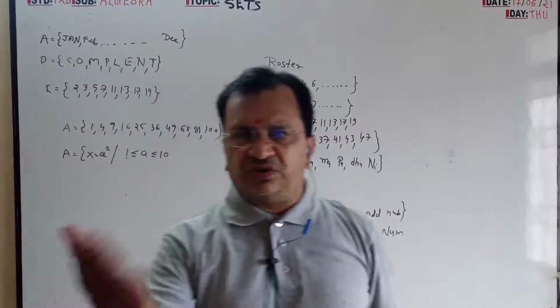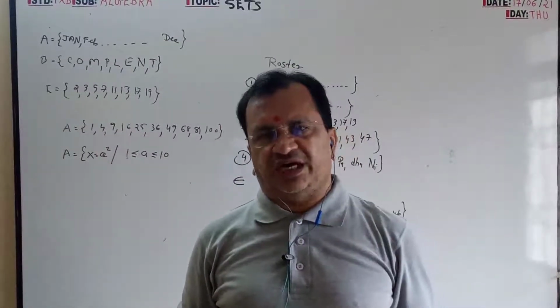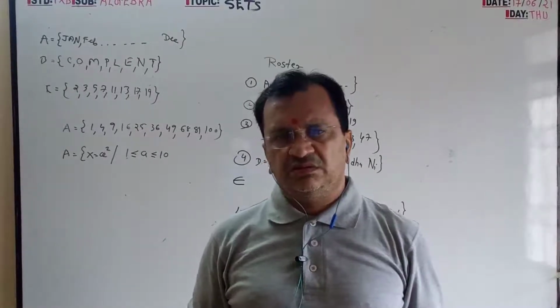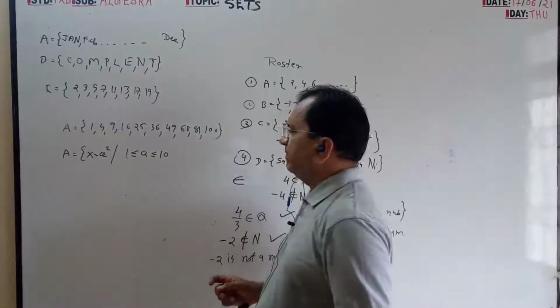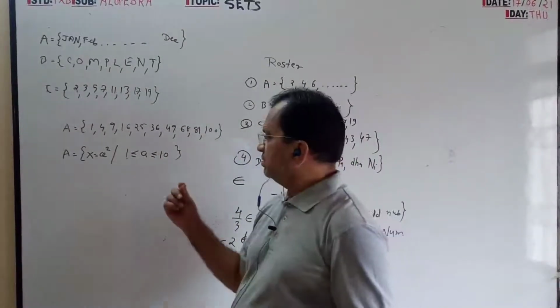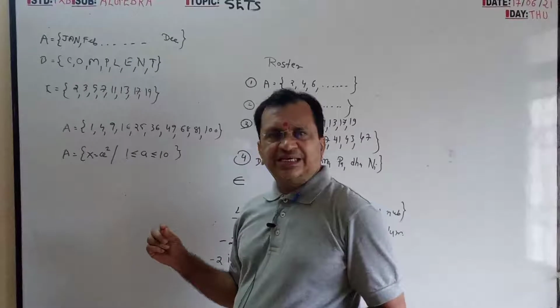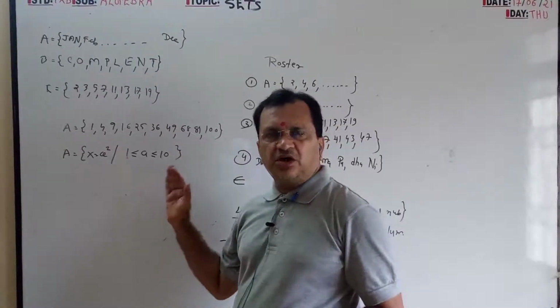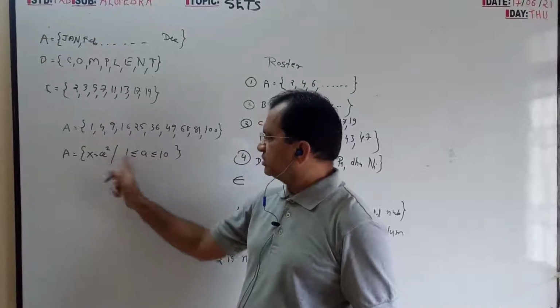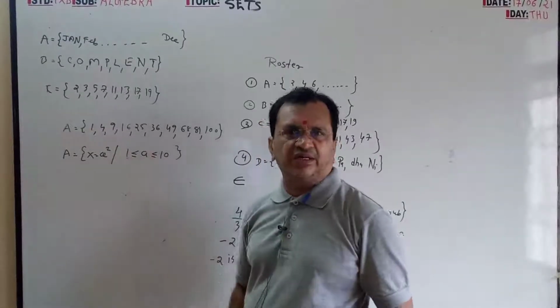a is 1 or 10 or in between, and squares: 1 square, 2 square, 3 square, 4 square, 5 square, 6 square.